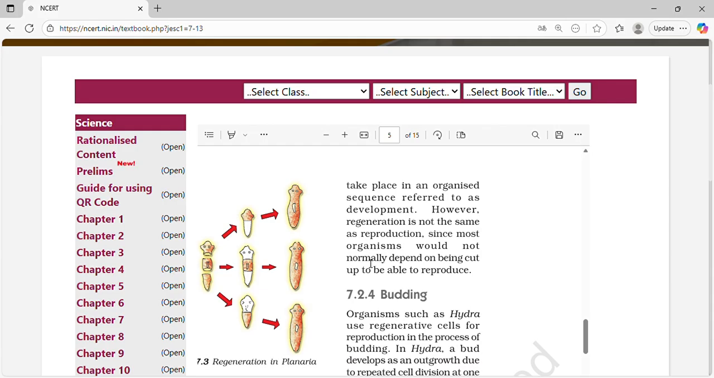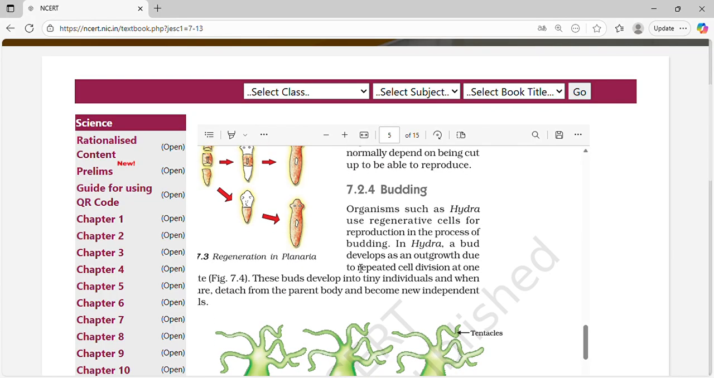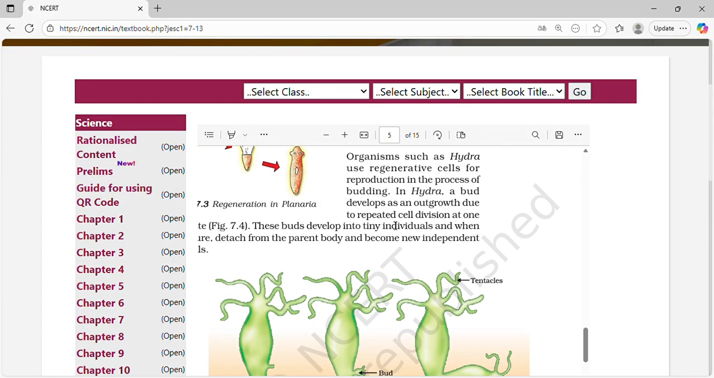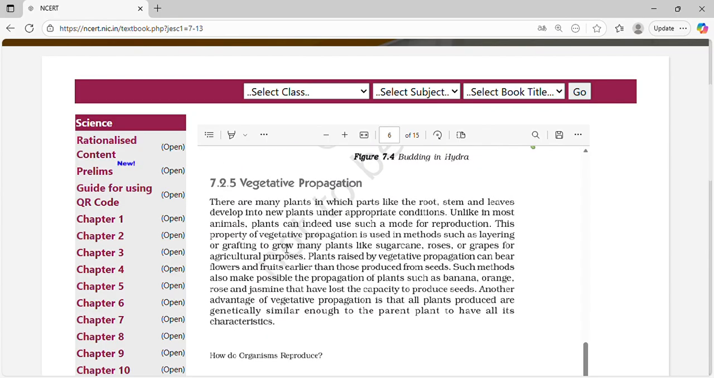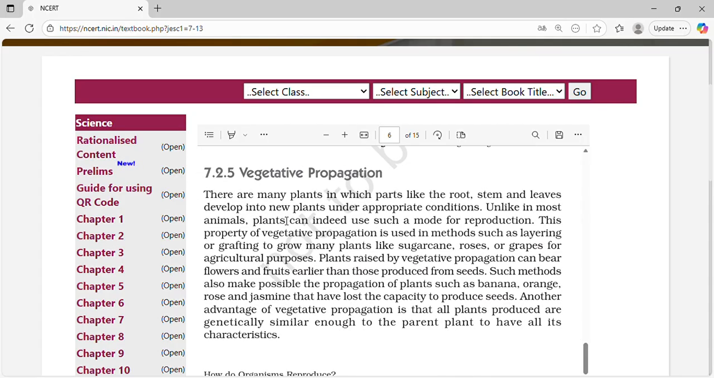However, regeneration is not the same as reproduction, since most organisms would not normally depend on being cut up to be able to reproduce. Organisms such as Hydra use regenerative cells for reproduction in the process of budding. In Hydra, a bud develops as an outgrowth due to repeated cell division at one end. These buds develop into tiny individuals, and when detached from the parent body, grow into independent individuals.